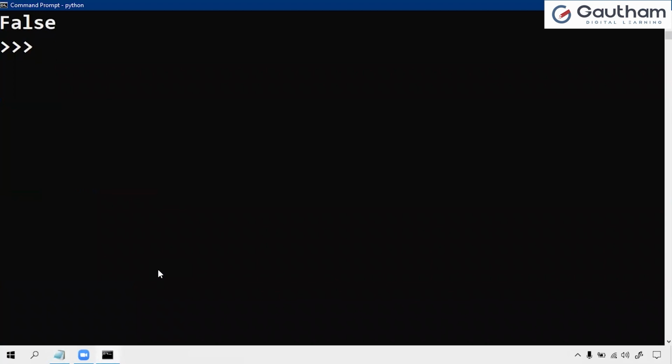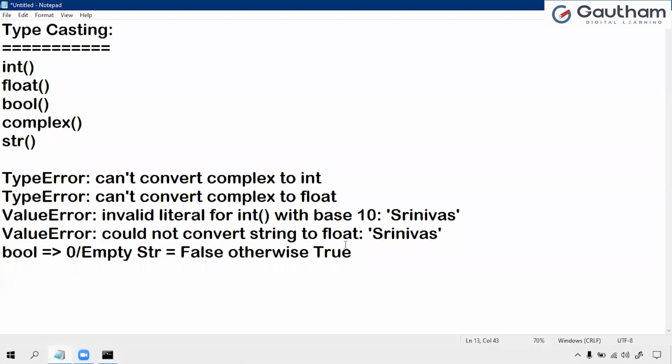Next, complex conversions. Converting from other data types to the complex data type. When working with the complex data type, we have to know that it has a real value and an imaginary value. Complex of A, if I take only one value, it is going to treat that value as the real value.